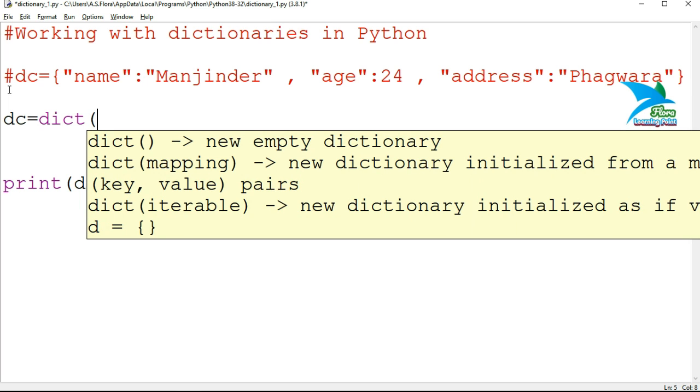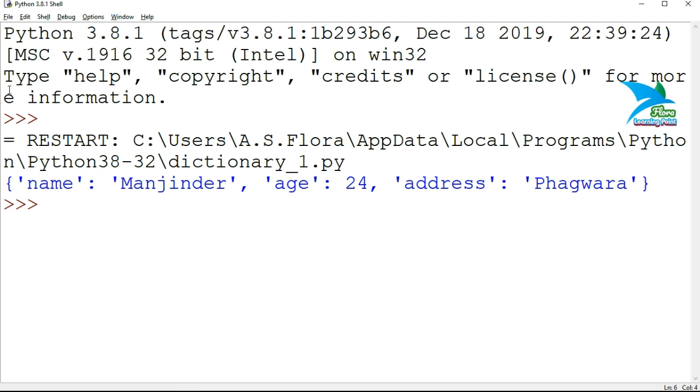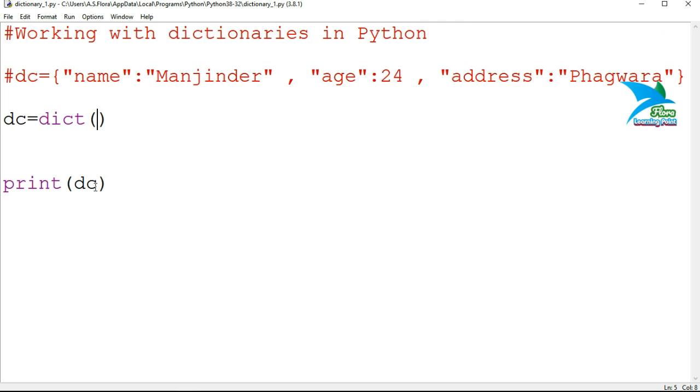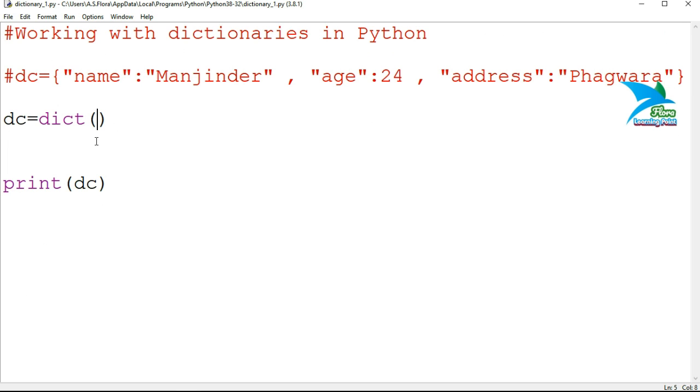Then dc, that is the name of the dictionary, is equal to dict. If you specify the dict function without any parameter inside, then that will be an empty dictionary. So if you run this program, it will show you a dictionary without any element.